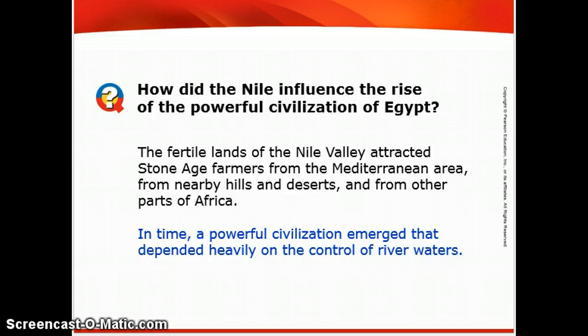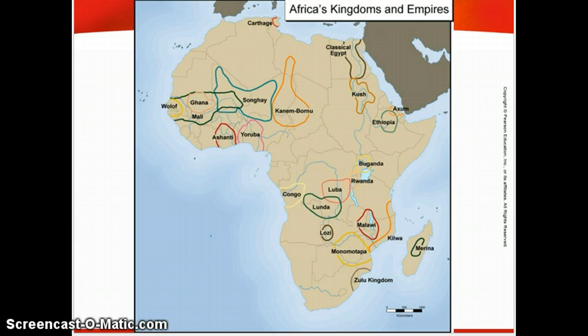How did the Nile influence the rise of the powerful civilization of Egypt? The fertile lands of the Nile Valley attracted Stone Age farmers from the Mediterranean area, from nearby hills and deserts, and from other parts of Africa. In time, a powerful civilization emerged that depended heavily on the control of river waters. The Nile is going to be very important to the Egyptian people.